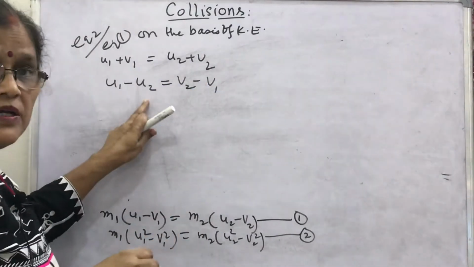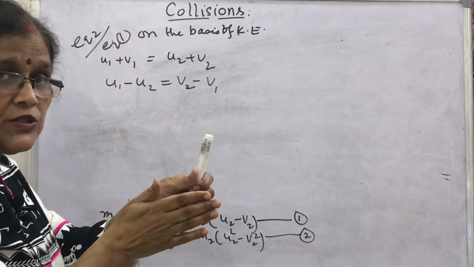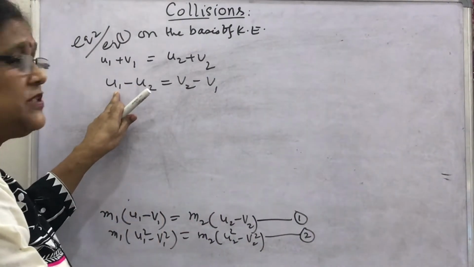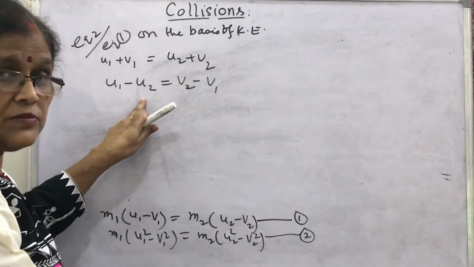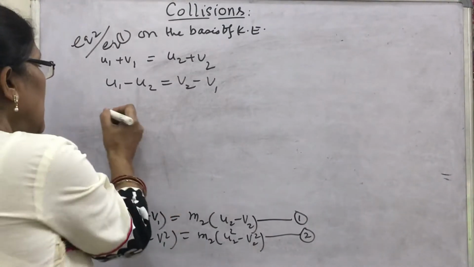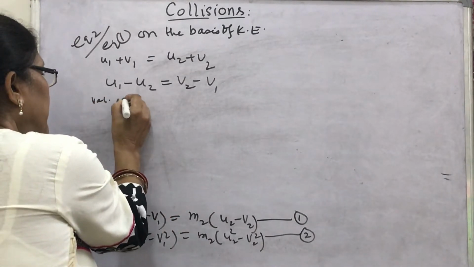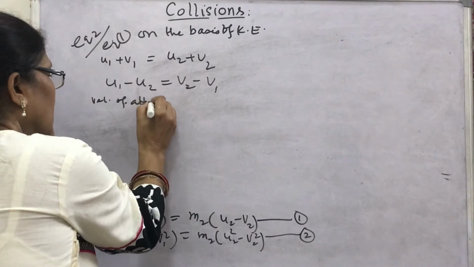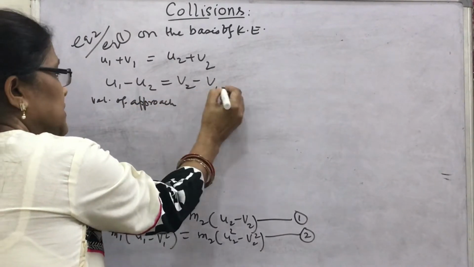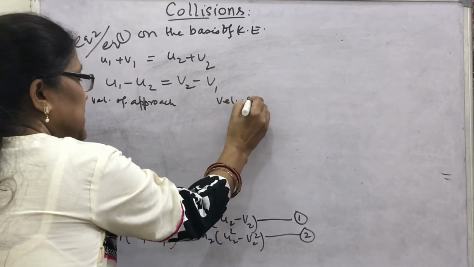What is u1 minus u2? Velocity of approach. u1 is the velocity of the first object, u2 is the velocity of the second object. So this is called velocity of approach. And what about this? Velocity of separation.